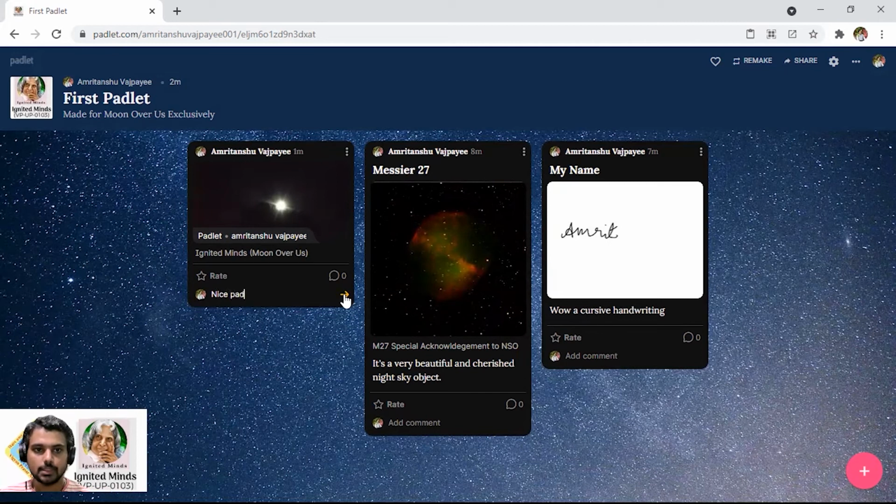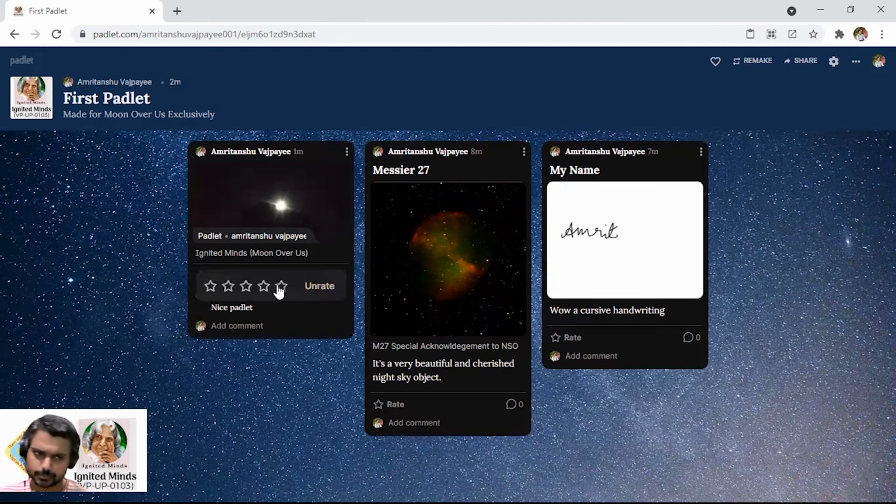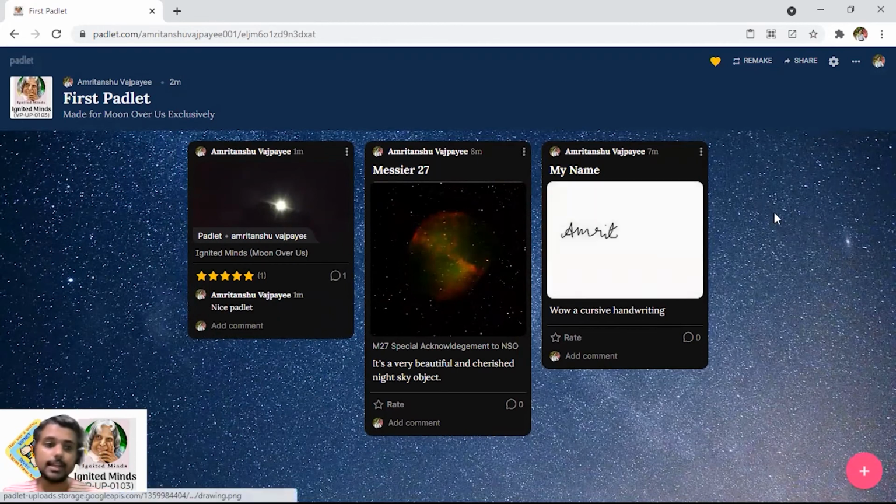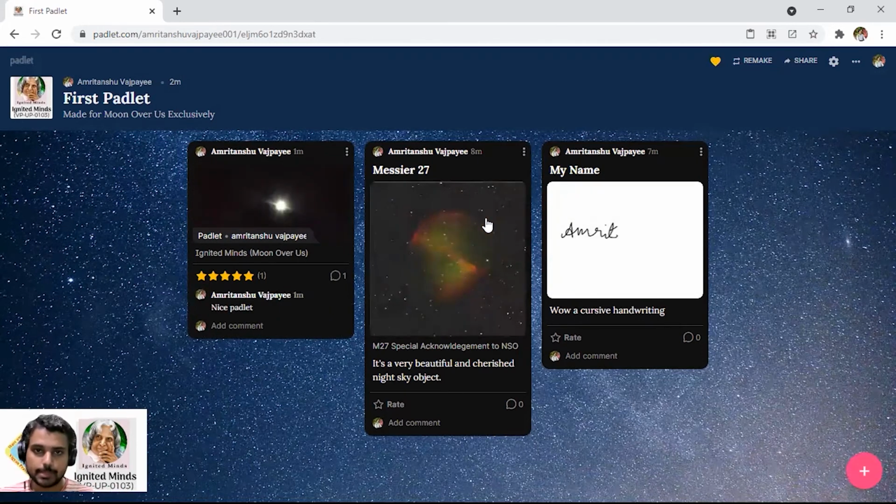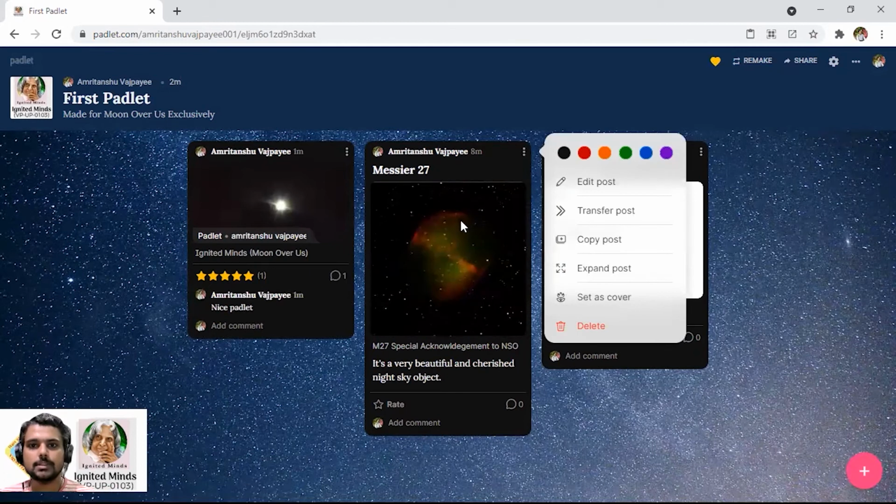Similarly, what I'm going to show you here is this timeline, and everything is there. I can even rate a post, from 5 to 4 stars. So I'm just rating it here. So this, in fact, is a very special tool. And what I will suggest to you is